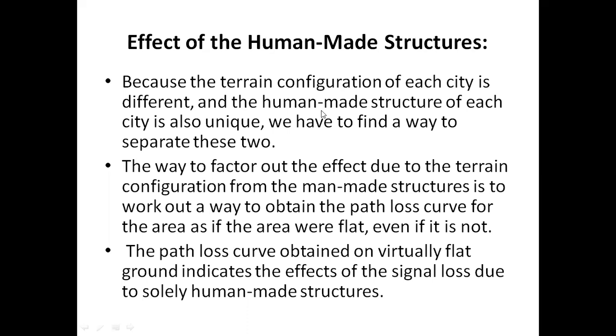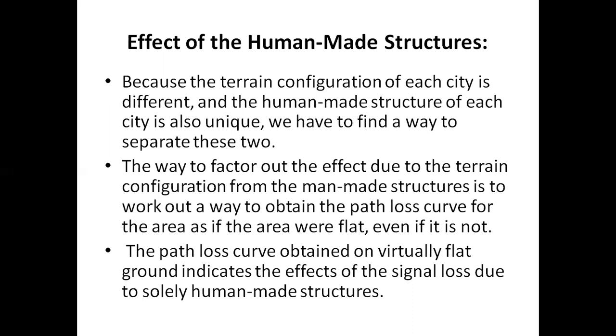So to find the signal coverage in those areas, our assumption is that the area is flat, even though it is not. By considering it flat, we can get some data, and by that data, we can get some path loss curve.